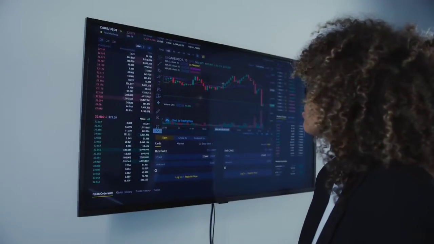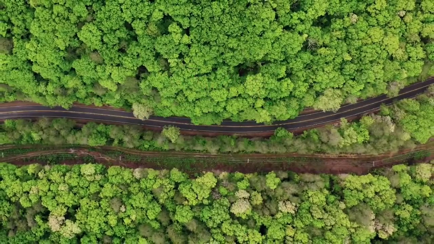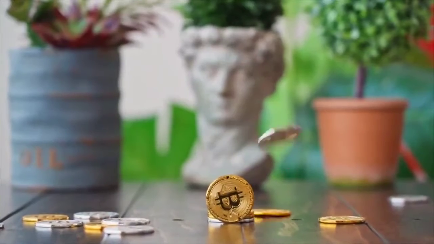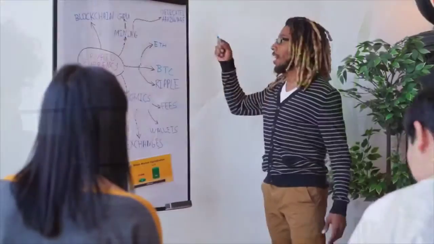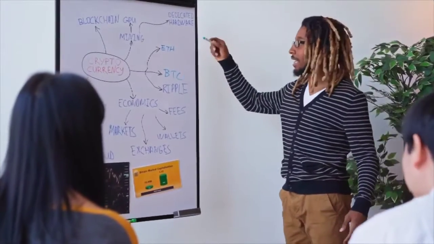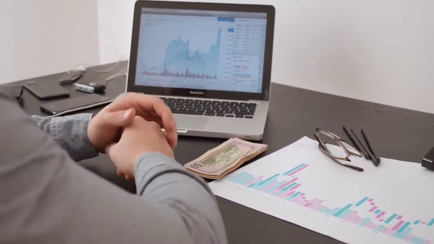At this point, we should take note of a few things before proceeding with our analysis and predictions. As we've mentioned, IoTeX is a cryptocurrency designed for the Internet of Things, so it's worth taking a closer look at exactly what this is before going further with our IoTeX price prediction for 2025 and 2030. The good news is, the term Internet of Things is fairly self-explanatory. It refers to an interconnected network of objects, from your mobile phone to your refrigerator, that can gather and exchange data between them without the need for human intervention.